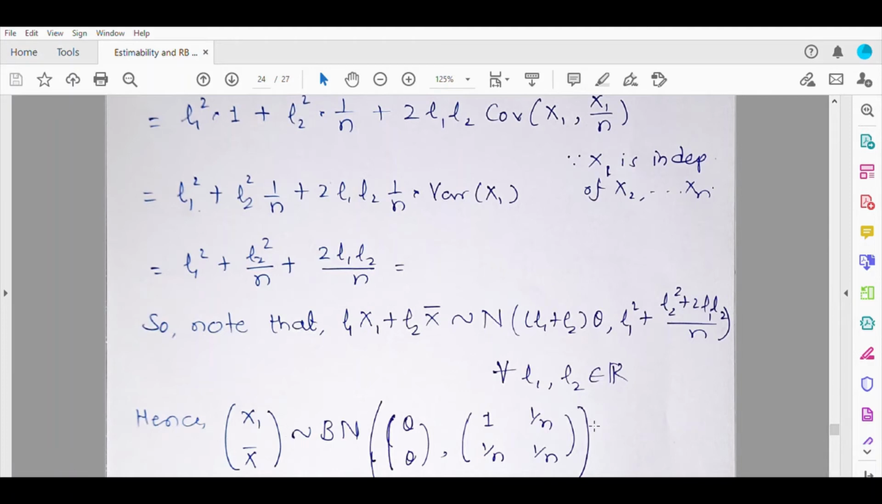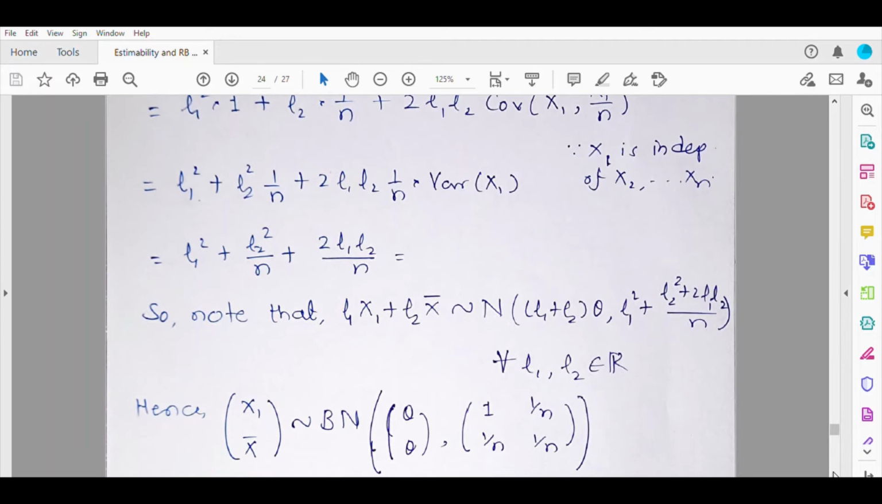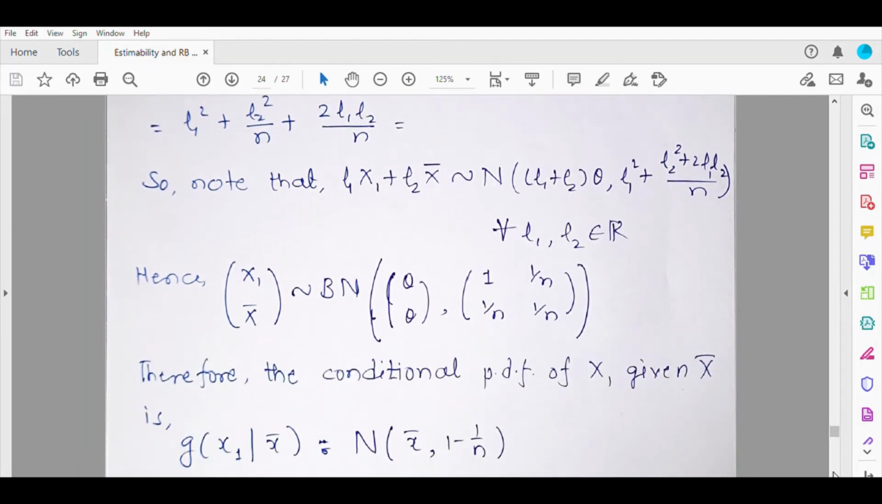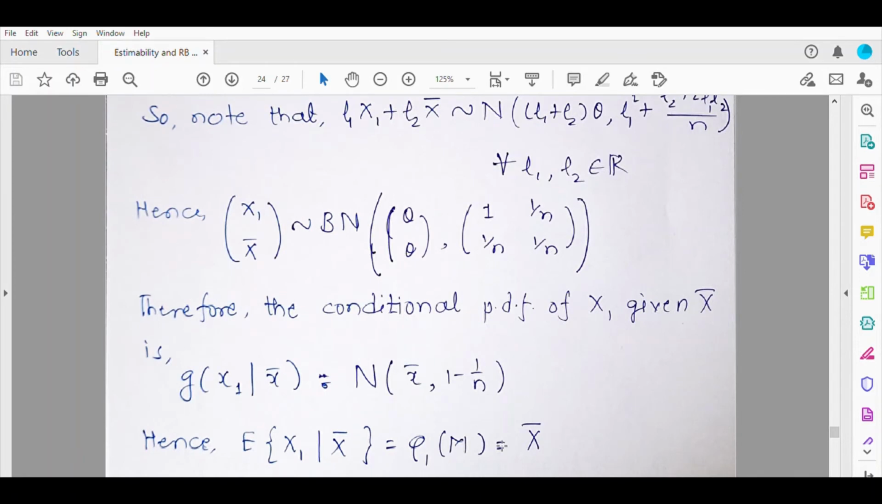x1, x bar has joint distribution like this, and because the joint distribution is normal, the conditional distribution you can obtain easily. So the conditional distribution of x1 given x bar is again normal with mean x bar and variance 1 minus 1 by n. So the conditional expectation of x1 given x bar is again x bar, and so phi1 of M is x bar.